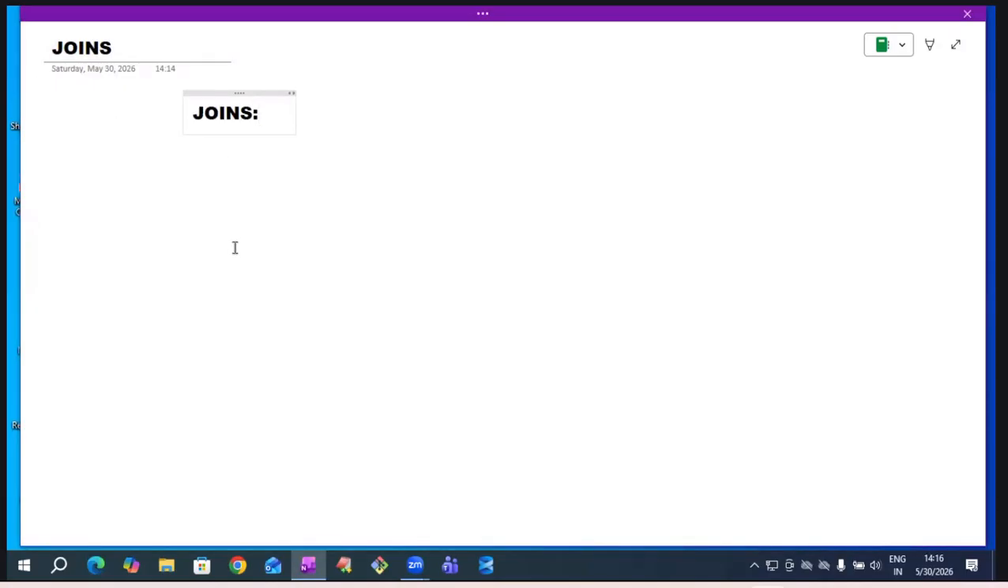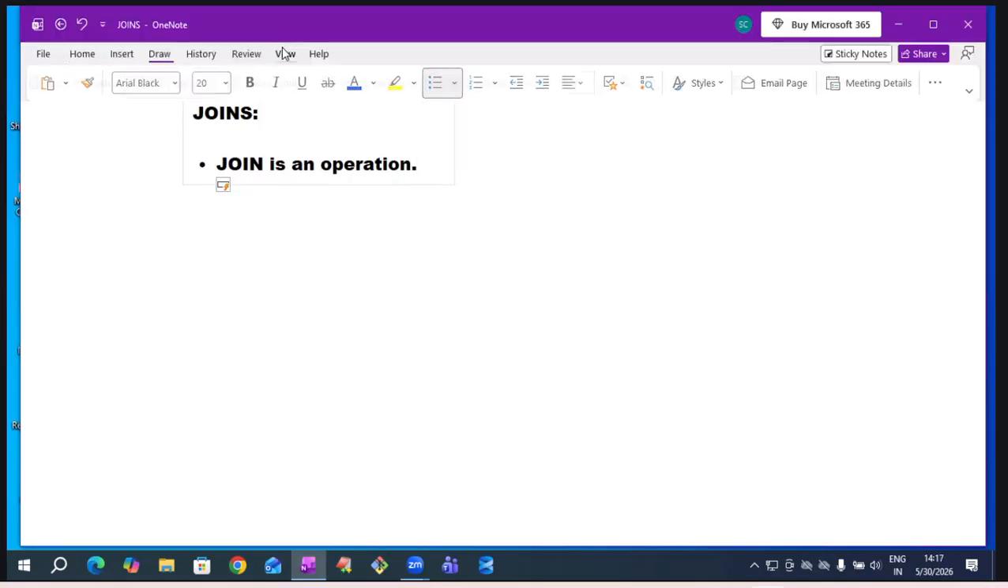Join means joining, combining, connecting, linking. Any meaning you can take; that's the general meaning. So what is a join? A join is an operation.